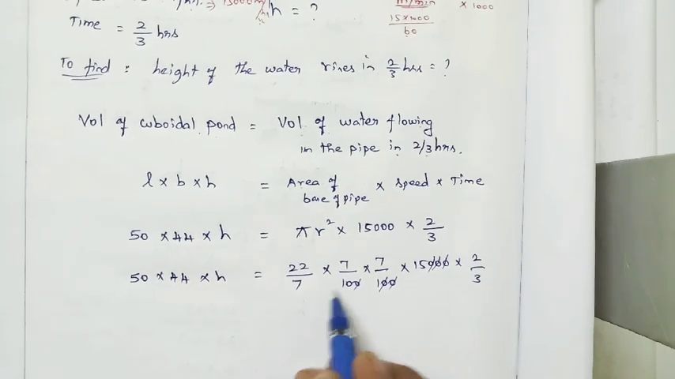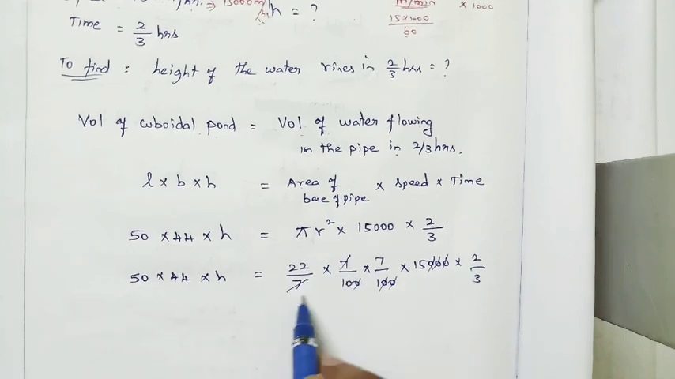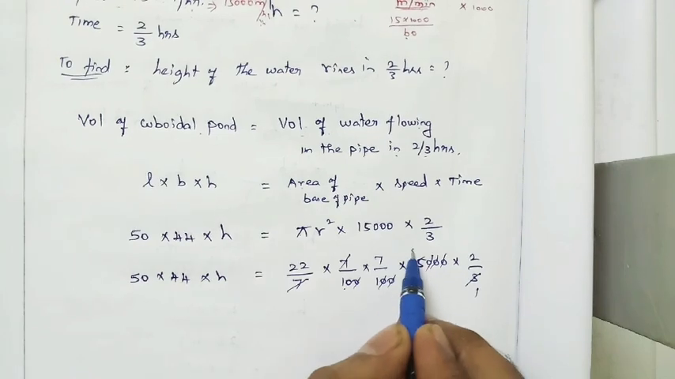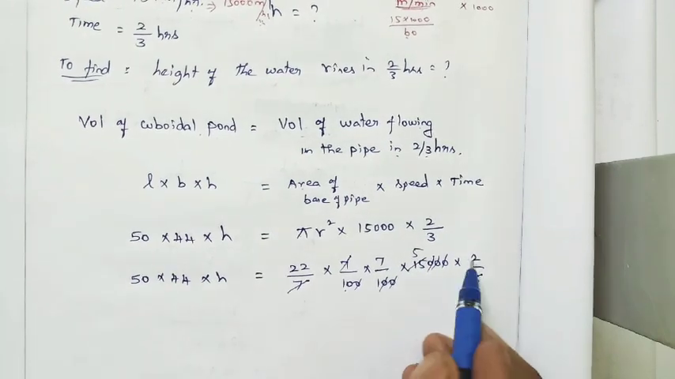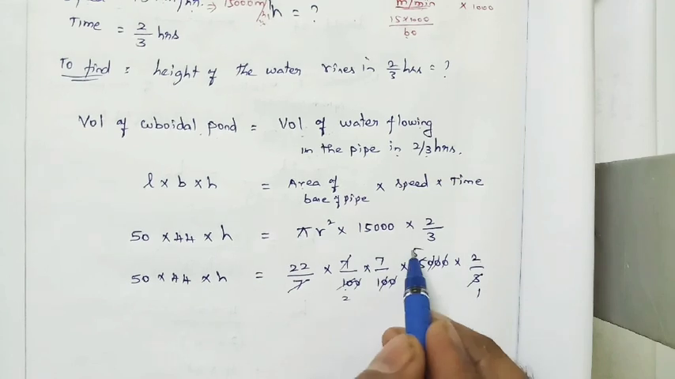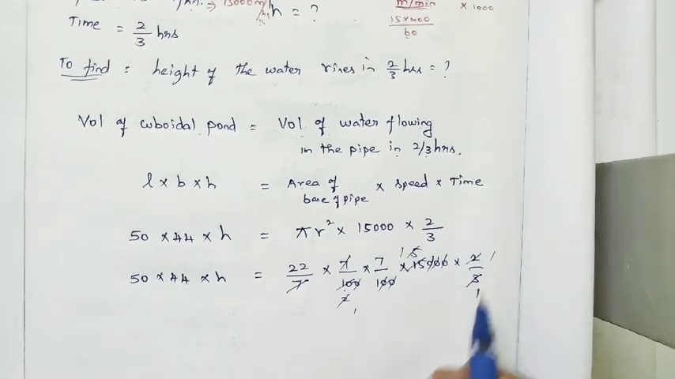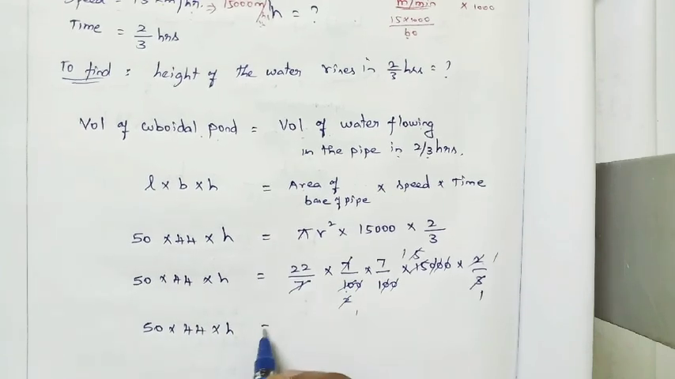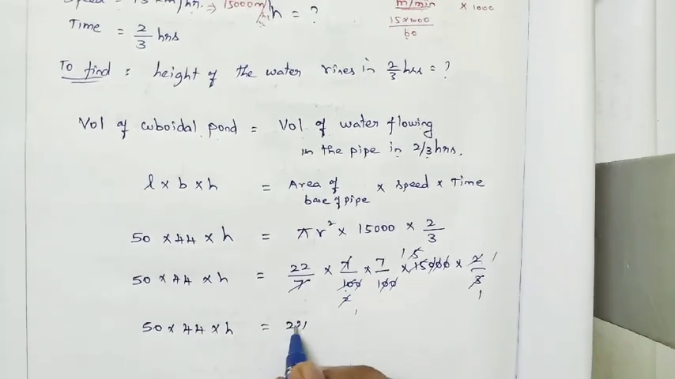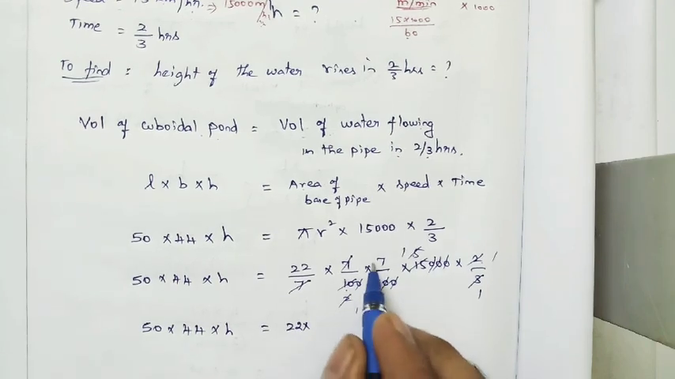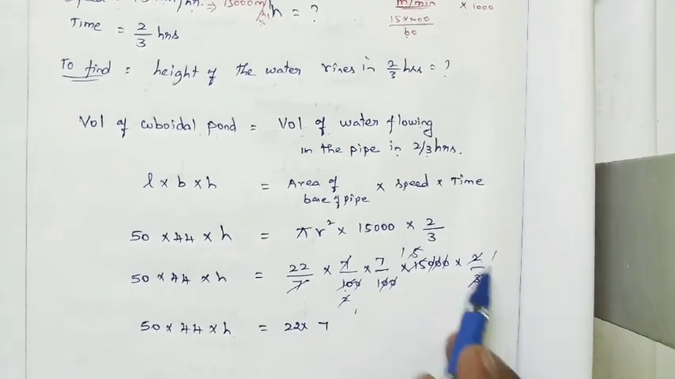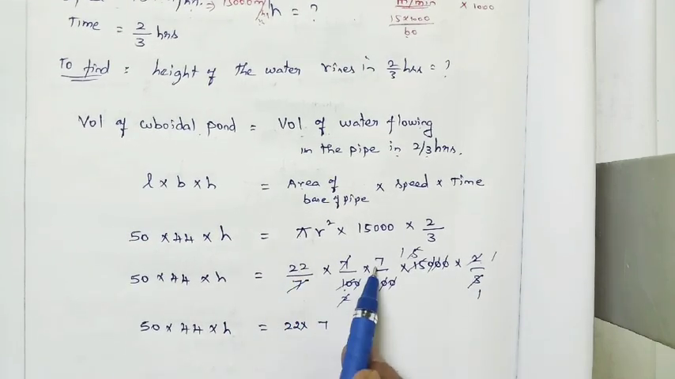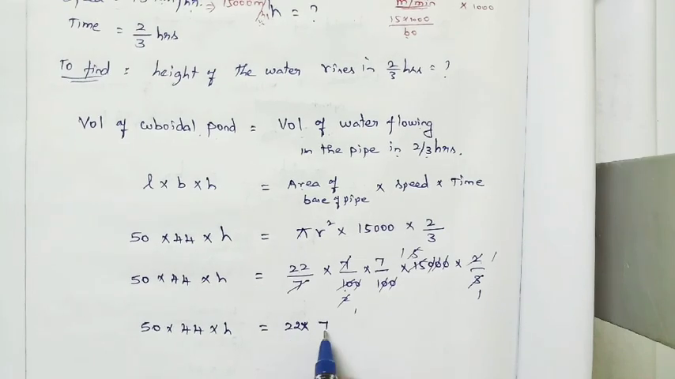Afterwards we will simplify. See the 7 multiple, 7 ones are 7. The denominator still has 10 and 3. We can simplify 3 with 15: 3 fives are 15. The 5 cancels, so here 10, 2 fives are 10. Then the 2 will get cancelled. So what is the remaining? 50 into 44 into h is equal to 22, and in the numerator what is remaining? 7. Everything else has been cancelled. Only 22 and 7 are left in the numerator: 22 into 7.